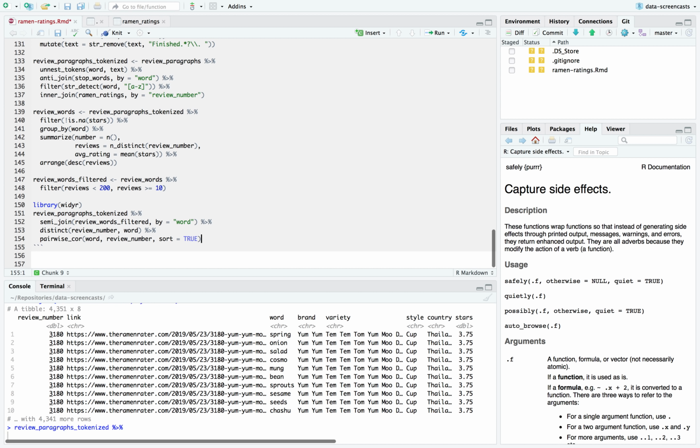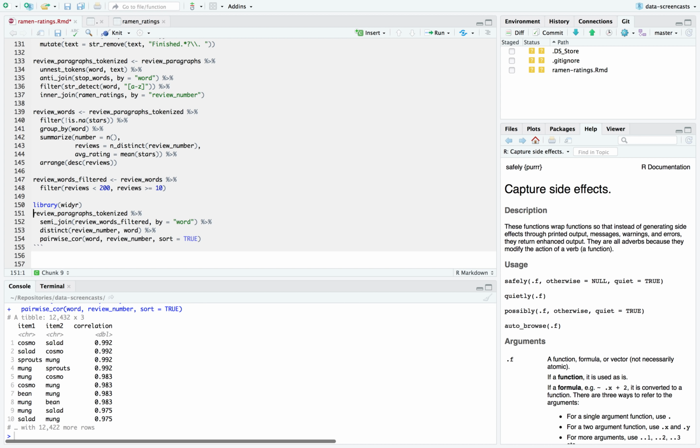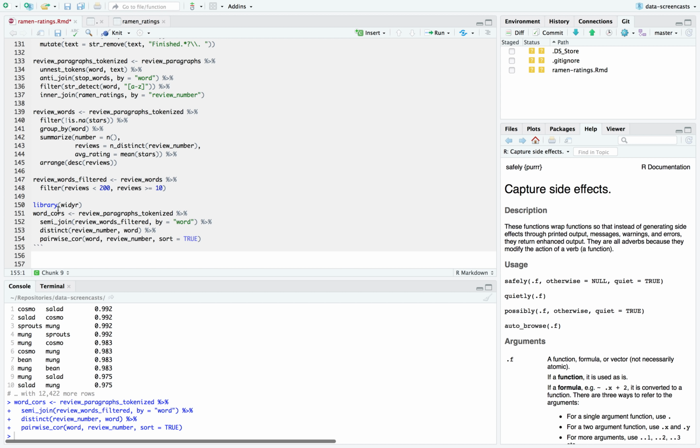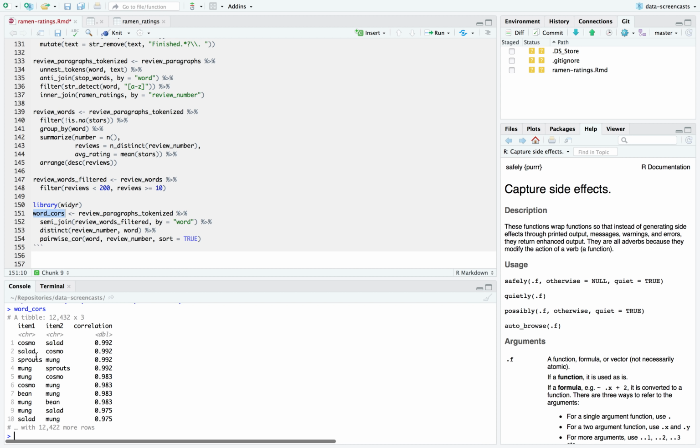Distinct and pairwise. Here we go. I like that more. All right, so then I could say word cores. So here are my word correlations. Mung and sprouts, mung and bean, or bean mung. I don't know my way around these vegetables and spices and such.